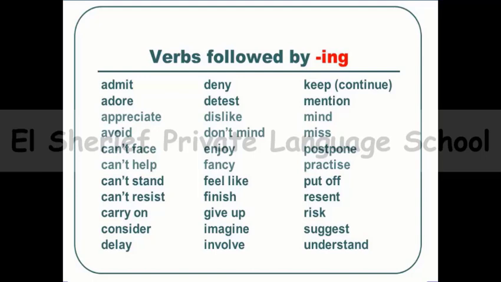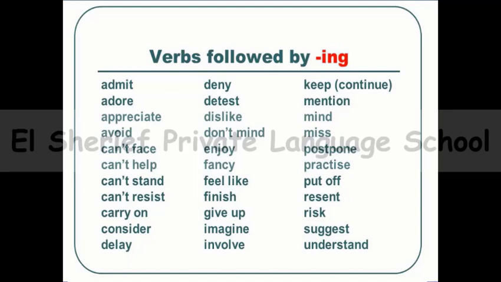But I can say, I always remember visiting my grandma in Alexandria. So here, that means now I use the verb remember to remember an action that already happened before. So I already visited my grandma in Alexandria, and this is a happy action for me, so I always remember it.